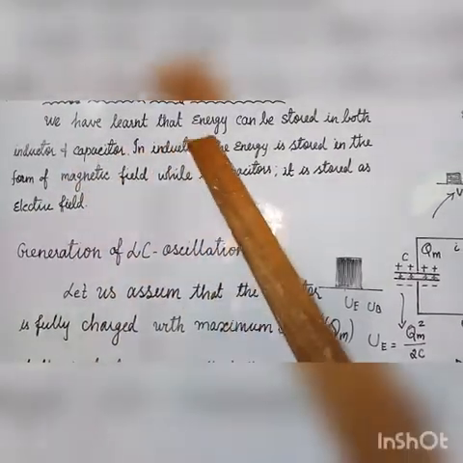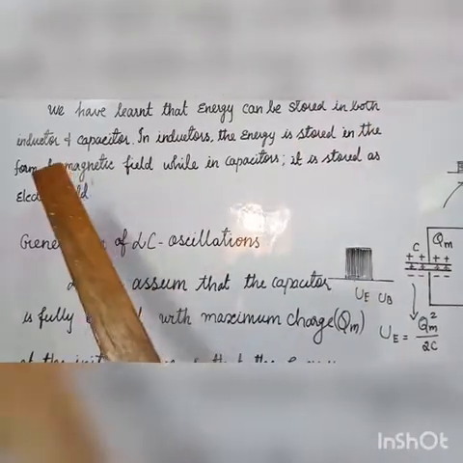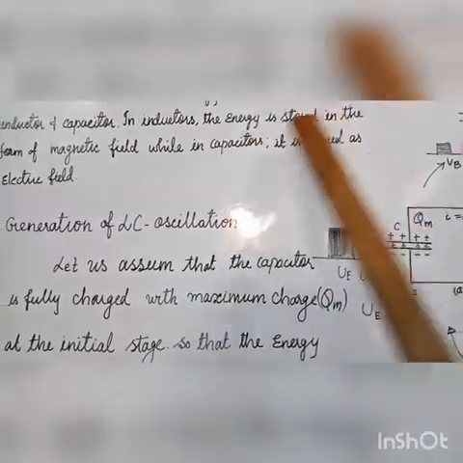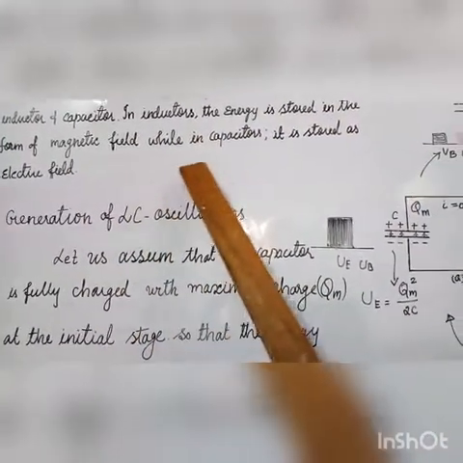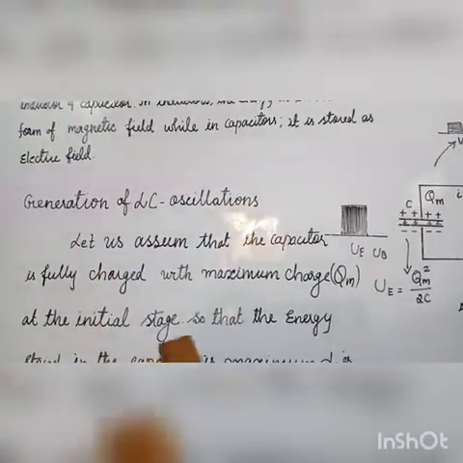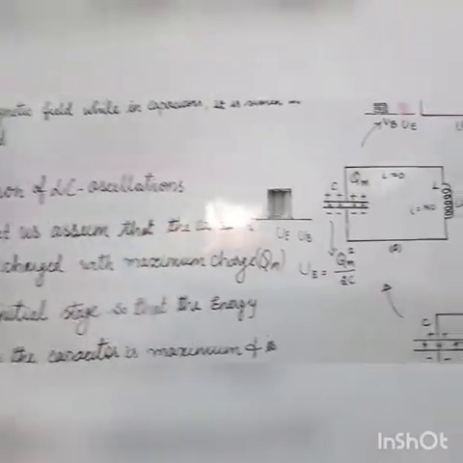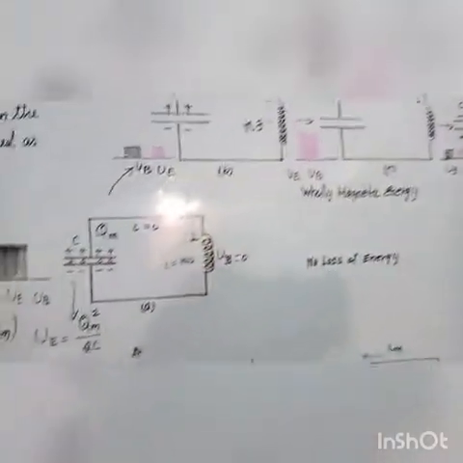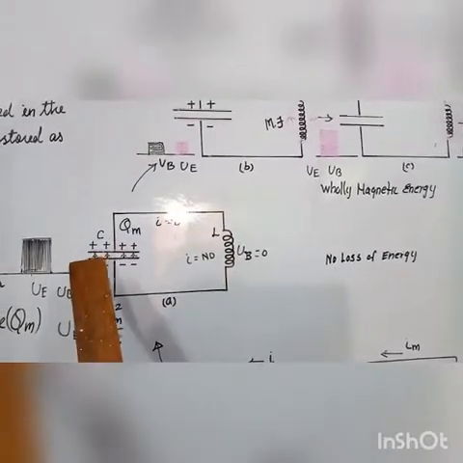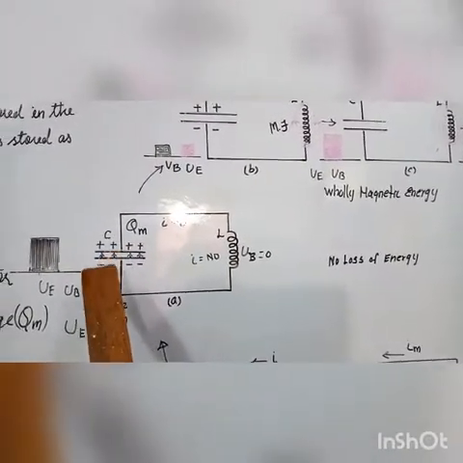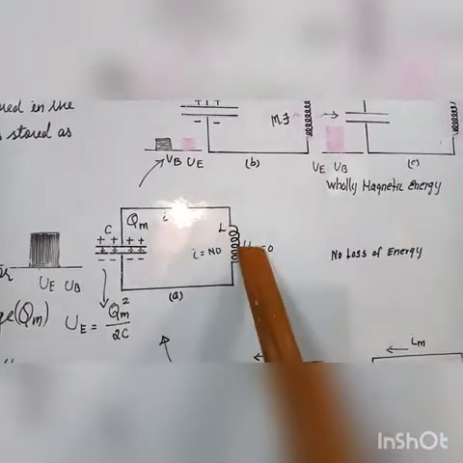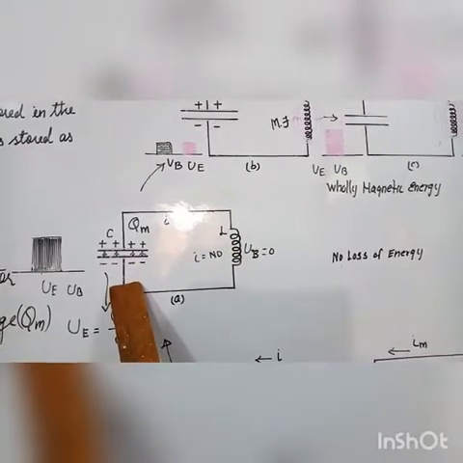We have learned that energy can be stored in both the inductor and the capacitor. In an inductor, energy is stored in the form of a magnetic field, while in a capacitor, it is stored as an electric field. Suppose the circuit contains a pure inductor of inductance L and a capacitor of capacitance C. The energy oscillates back and forth between the magnetic field of the inductor and the electric field of the capacitor.